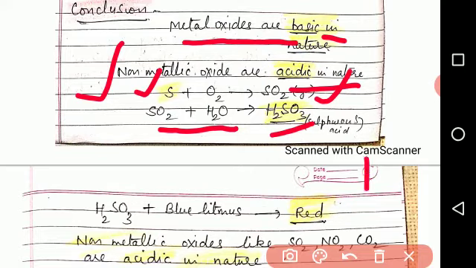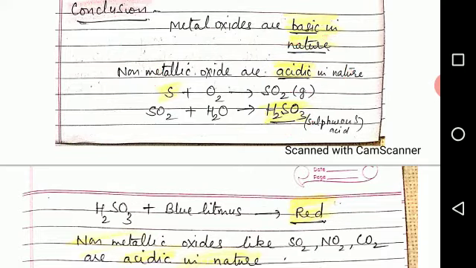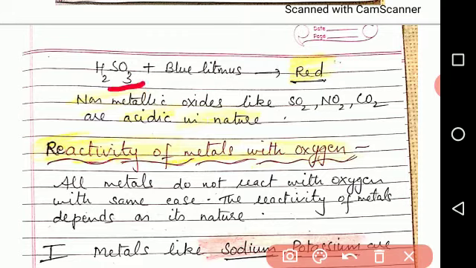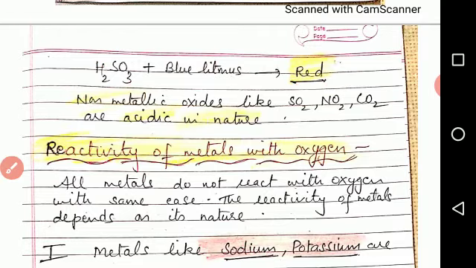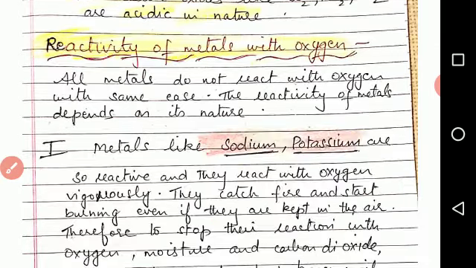Now, when a blue litmus is inserted into this sulfurous acid solution, we see it changes to red, because in case of acids, blue litmus changes to red. So we conclude that non-metallic oxides like sulfur dioxide, nitrogen dioxide, carbon dioxide, etc., are acidic in nature. Metallic oxides are basic in nature, whereas non-metallic oxides are acidic in nature.